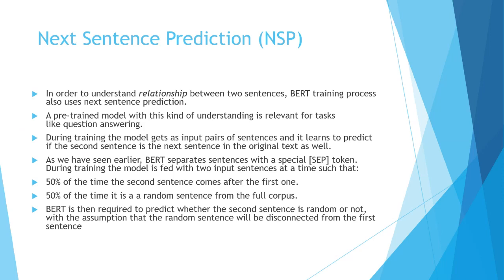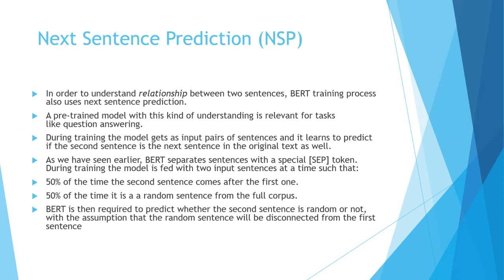And how do we let it predict that these are logically two connected sentences, and sentence 2 comes after sentence 1? That is how we train it. 50% of the time when we are training it, the second sentence comes after the first one, and 50% of the time it is some random sentence from the full corpus.